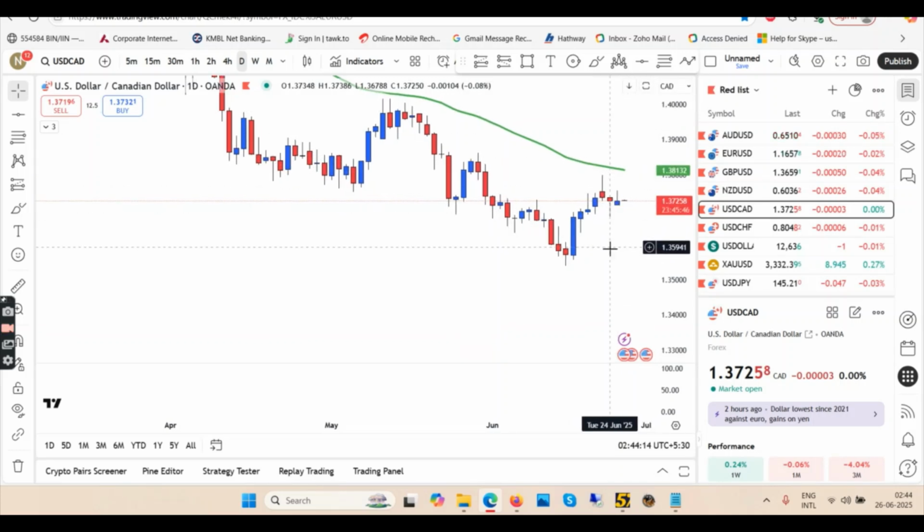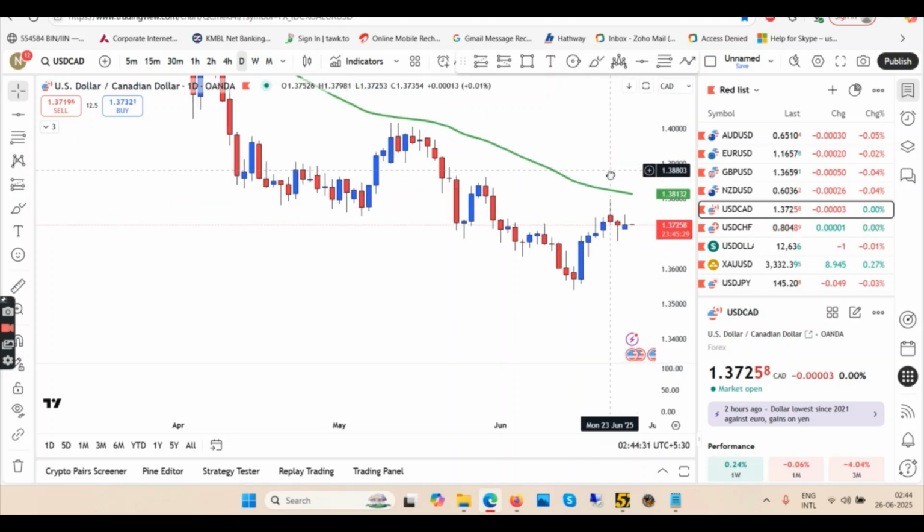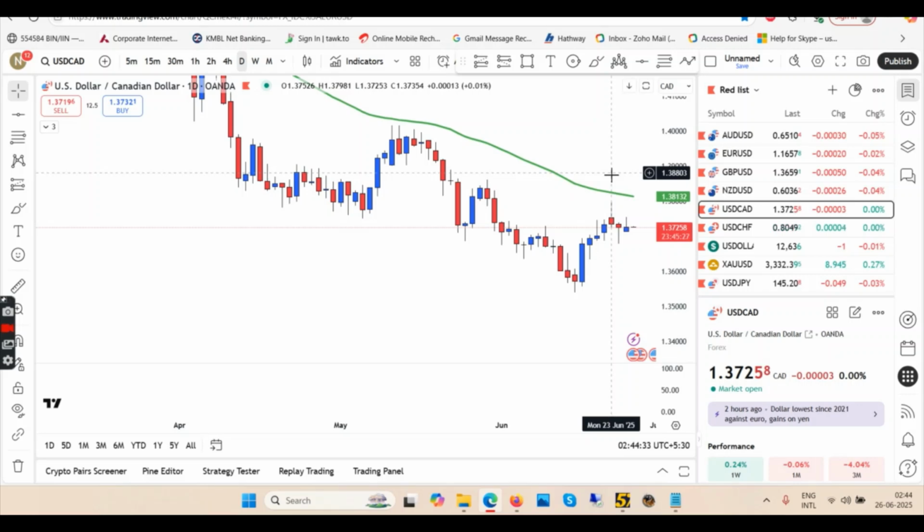So use your common sense. We are near the EMA. This time here we were not near the EMA, but this time here we are near the EMA. So this can merely be a pullback, and then we can continue going up. So in daily chart, we have started a new uptrend, I think, and then we'll take a pullback, and then we'll carry on going up. That will happen in the next coming days, or maybe one or two weeks, I don't know.